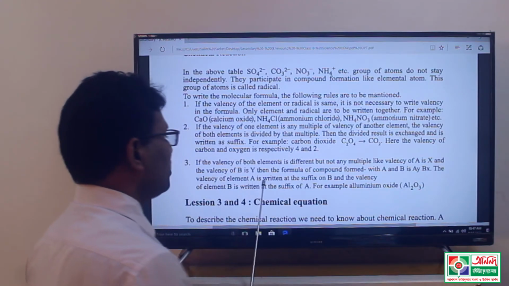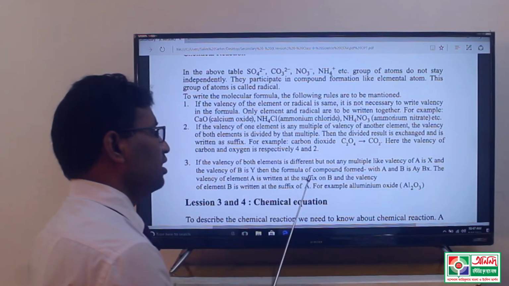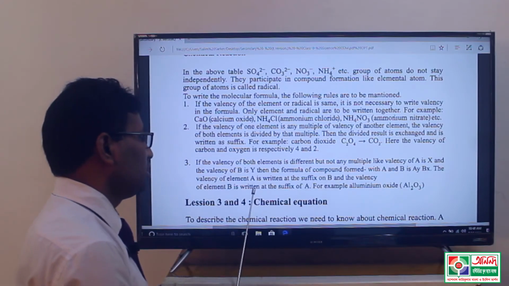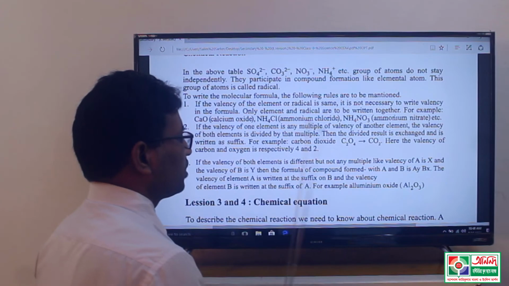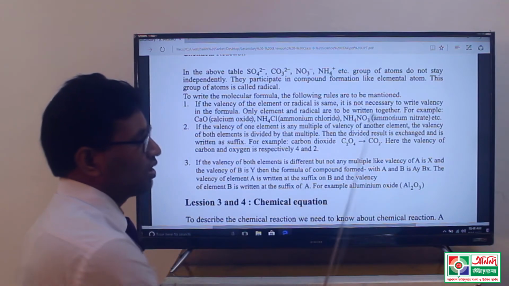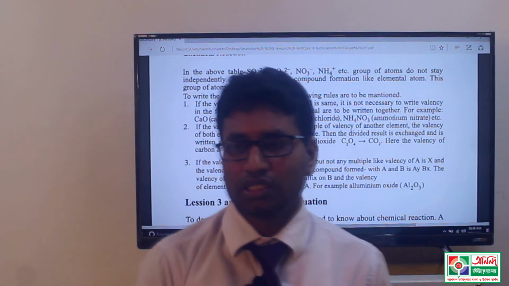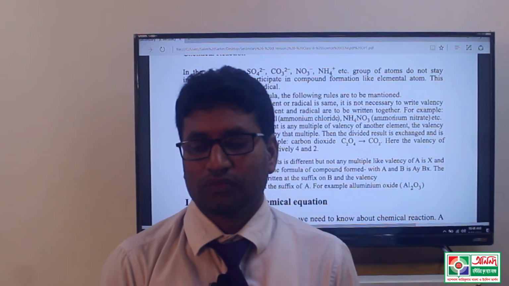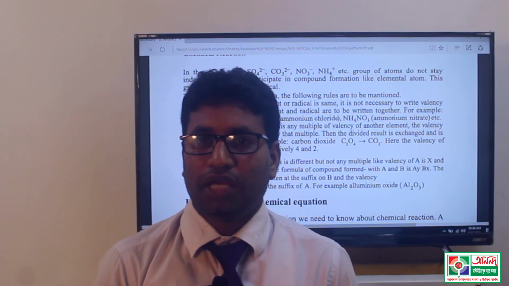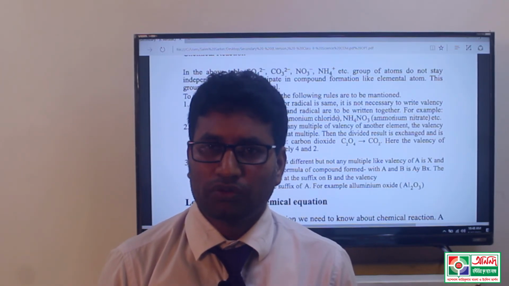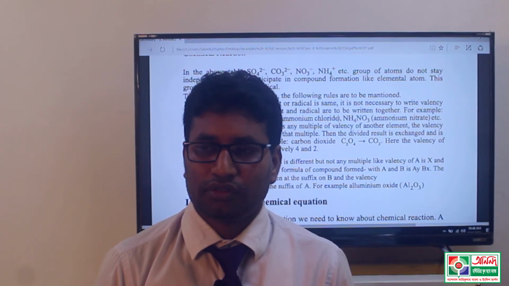The valency of element A is written as the suffix on B, and the valency of element B is written as the suffix of A. For example, aluminium oxide, Al2O3.